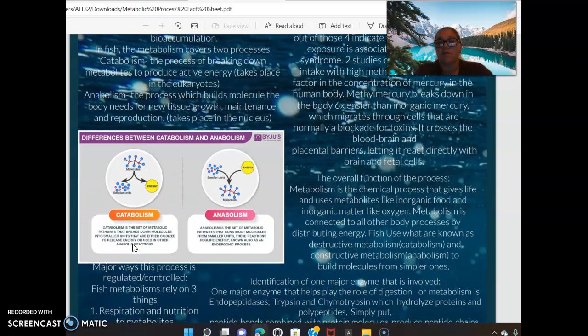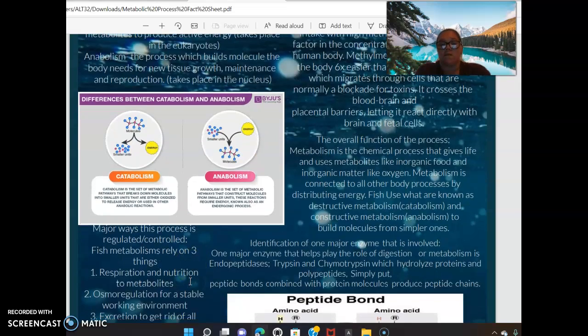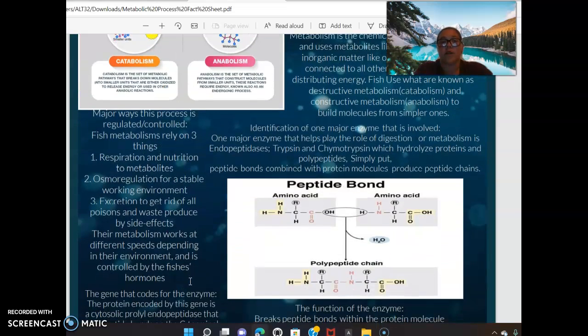The overall function of the process. Metabolism is the chemical process that gives life and uses metabolites like organic food and inorganic matter like oxygen. Metabolites are connected to all other body processes by distributing energy. Fish use what are known as destructive metabolism and constructive metabolism to build molecules from simpler ones. Major ways this process is regulated or controlled.